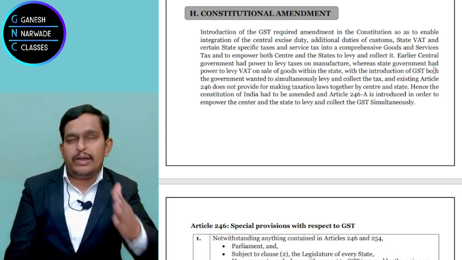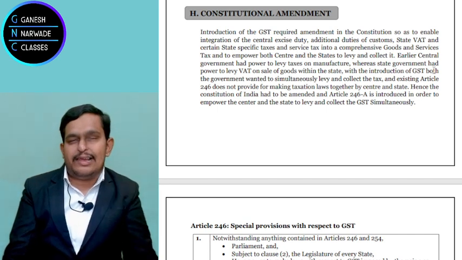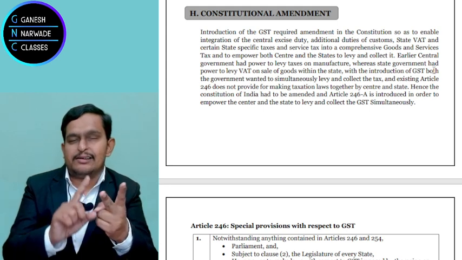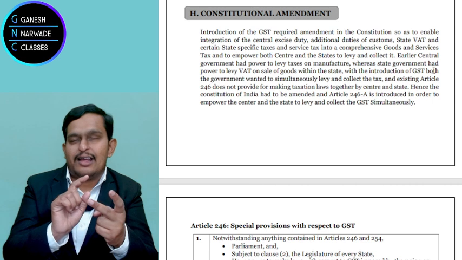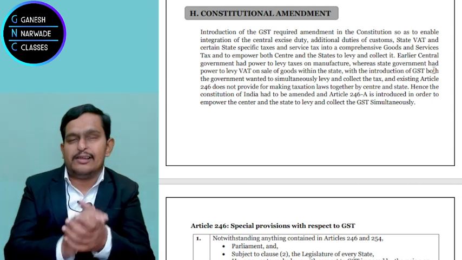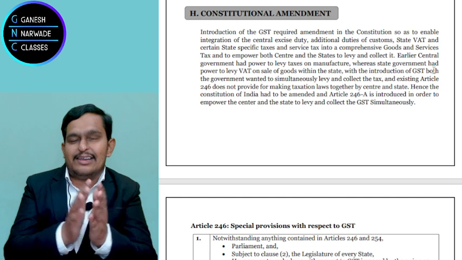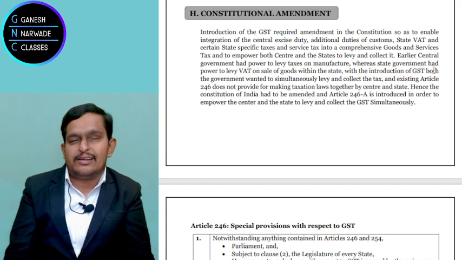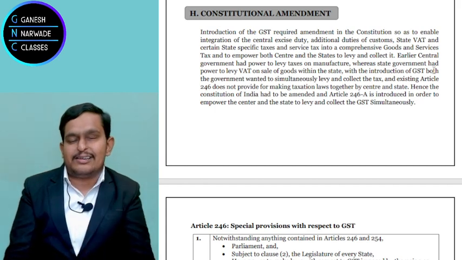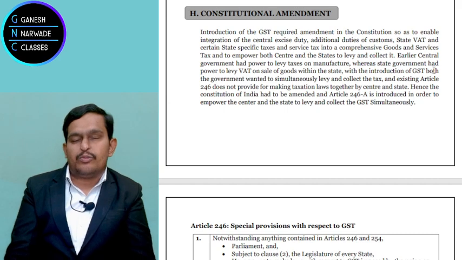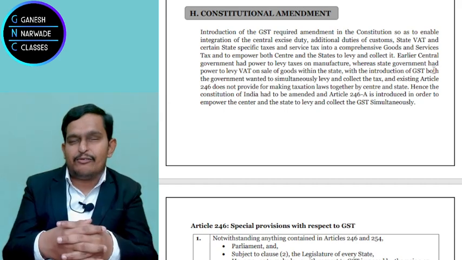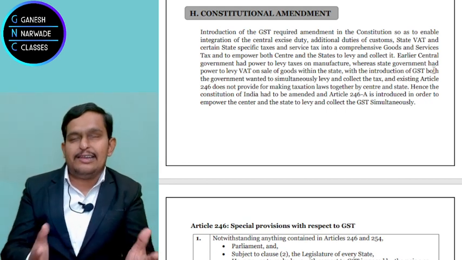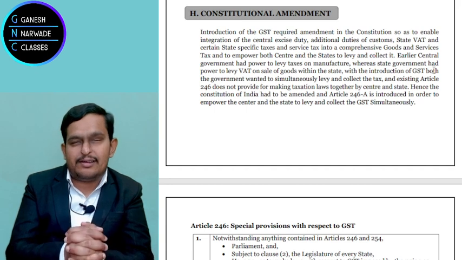Now, so many old taxes have to be subsumed. Like the central government had central excise duty, additional duties of customs like countervailing duty, additional special countervailing duty, service tax, right? Then the state government also had certain taxes like taxes on lottery and betting, taxes on sale within a state like VAT. So many taxes have to be merged, we can say subsumed for our exams. Okay, and then an integrated taxation was required.